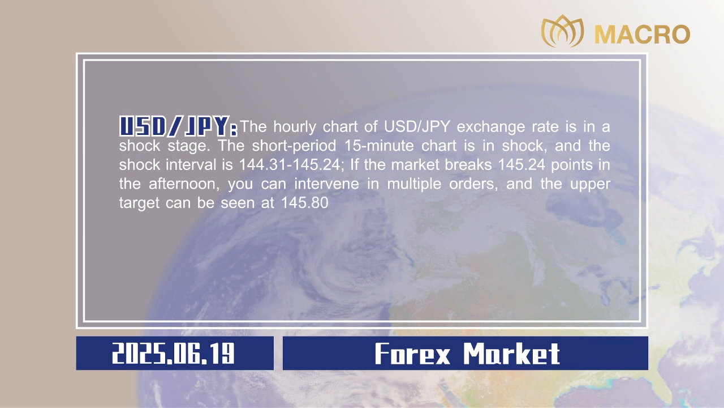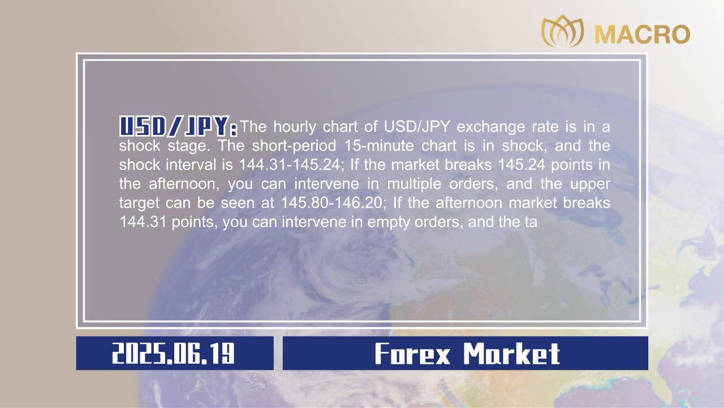145.80 to 146.20. If the afternoon market breaks 144.31 points, you can intervene in empty orders, and the target below can be seen at 143.80 to 143.30. Stop losses are all 20 points, 0.20.